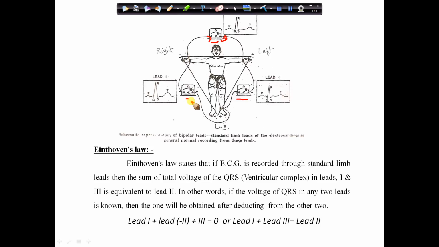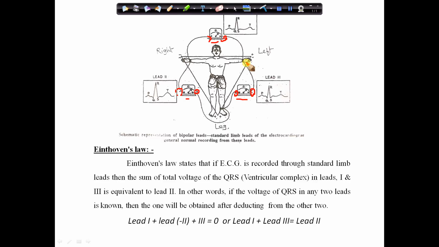In limb lead 2, the positive terminal is connected to the left leg, while the negative terminal is connected to the right arm. In the third limb lead, the positive terminal is connected to the left leg, while the negative terminal is connected to the left arm.